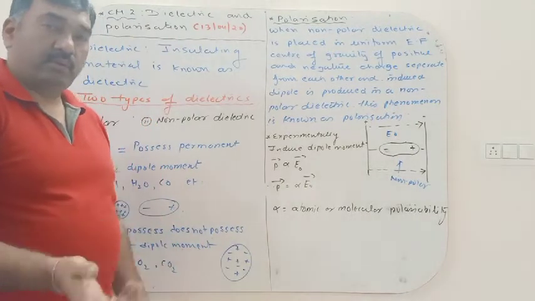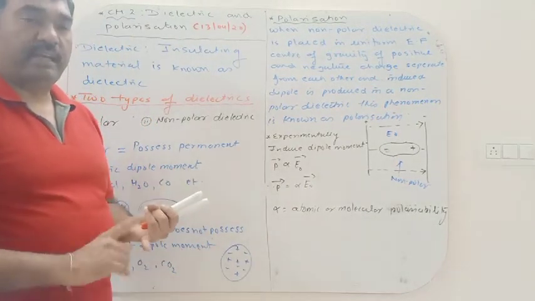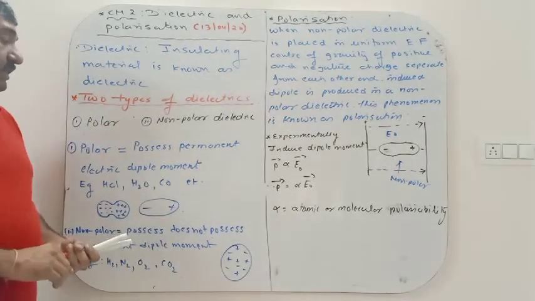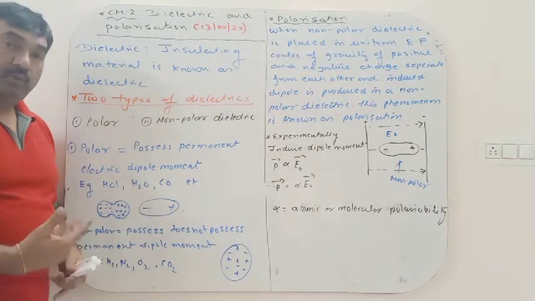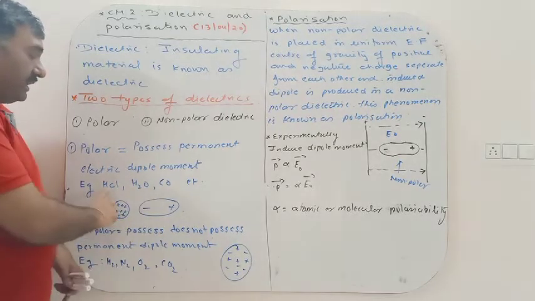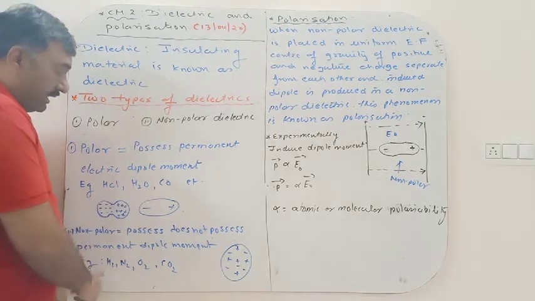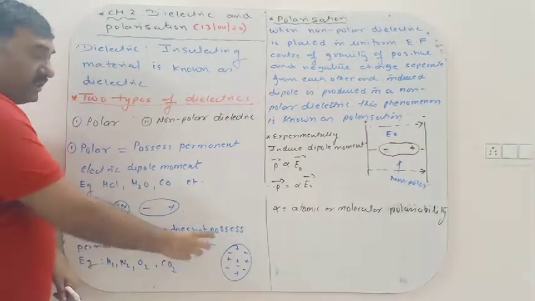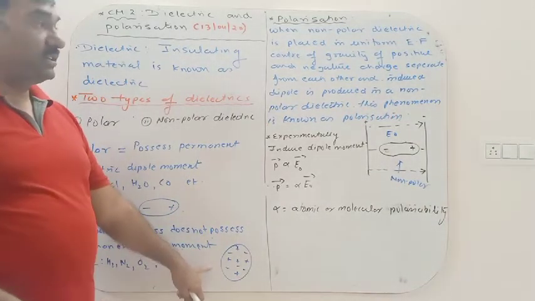So what is dielectric? Insulating materials are known as dielectric. Basically there are two types of dielectric, polar and non-polar. Polar possess a permanent electric dipole moment, non-polar possess no permanent electric dipole moment. Examples: HCl, H2O, CO; H2, N2, O2, CO2. In polar, the centers of negative and positive are separated from each other; in non-polar, they coincide with each other.